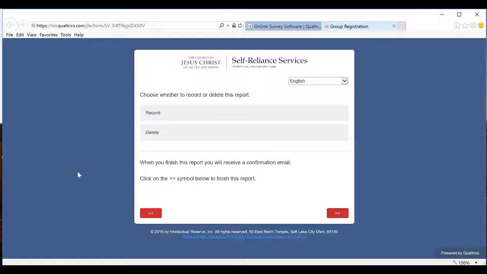You will repeat that step for each person that you've chosen to register. When you've completed entering information for all of your participants, it will bring you to this final page. From here, if you are ready to submit your report, you choose Record and then the forward arrow. If you are unsure, you can navigate backwards, or you can select Delete and the forward arrow, and it will erase all of your information and take you back to the beginning.